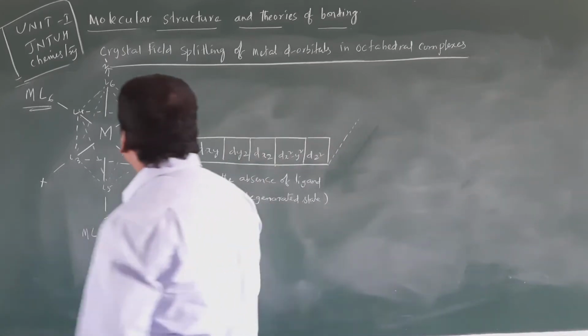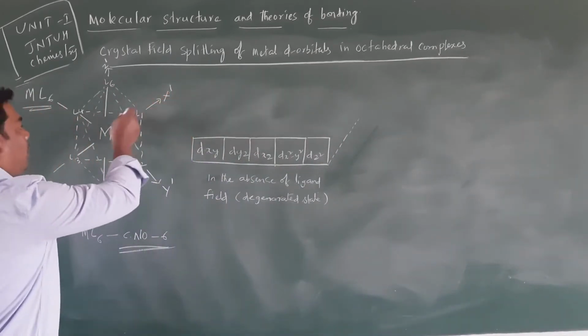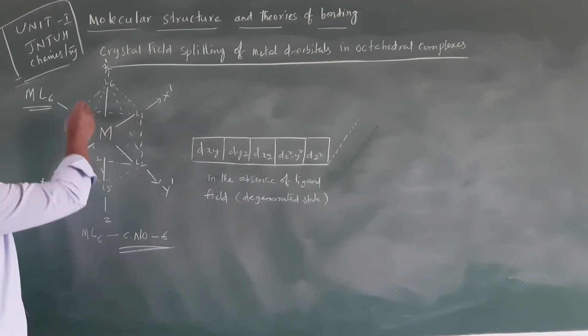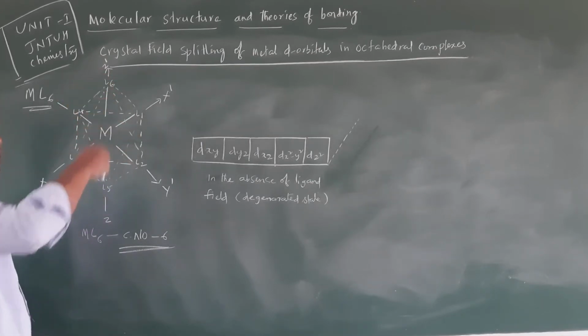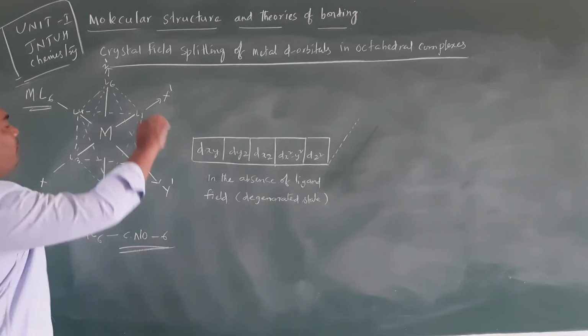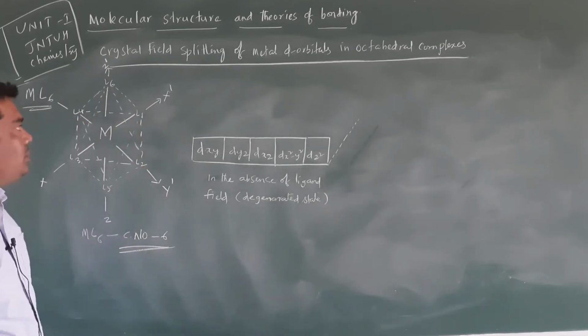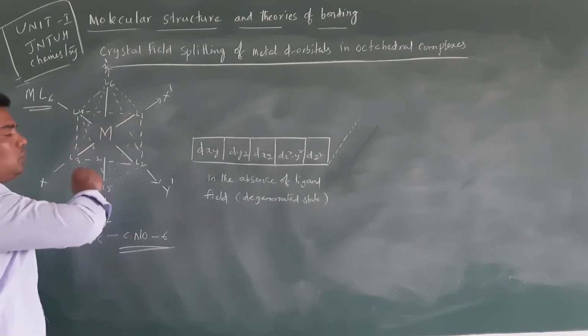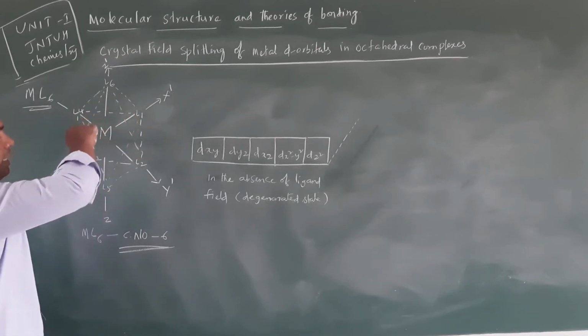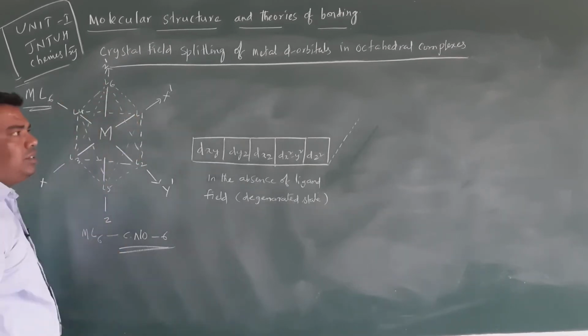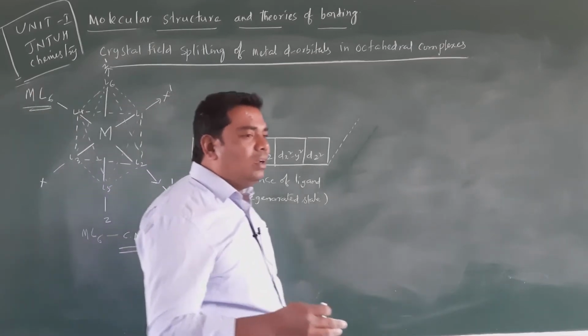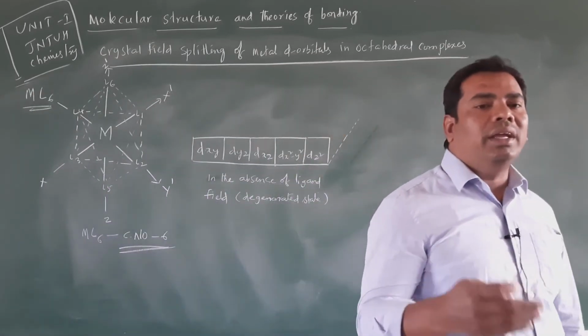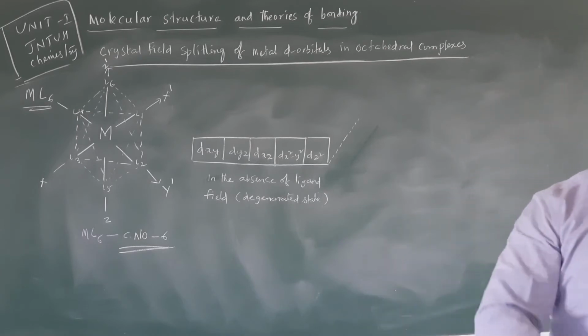For example, ligand L1 approaches the metal atom, and L2, L3, L4, L5, L6, all the ligands approach along their coordinate axis, at equal distance from the metal in all directions. So here the spherically symmetric negative ions surround the metal atom.